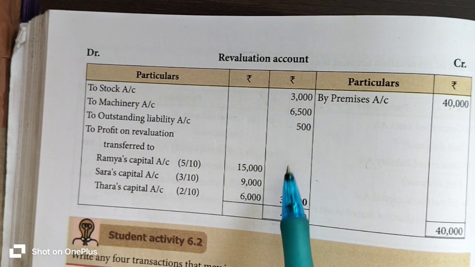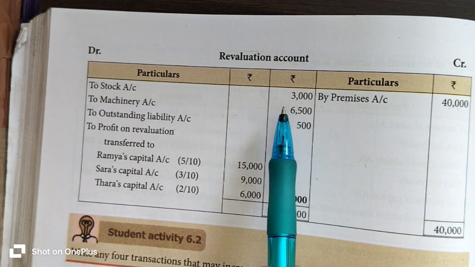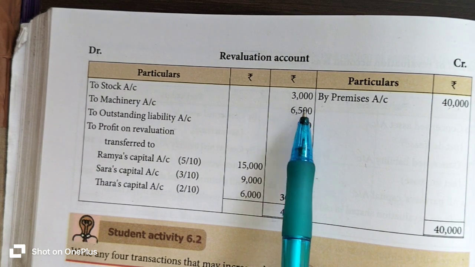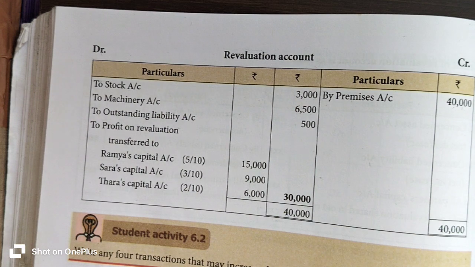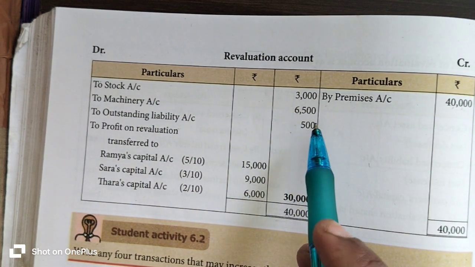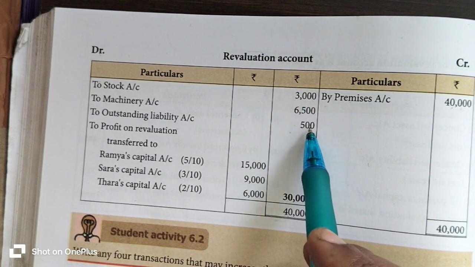Then you come to the lesser side. You have to sum up the lesser side values: 3,000 plus 6,500 plus 500. You get 10,000 rupees. The lesser side amount is 10,000 rupees.